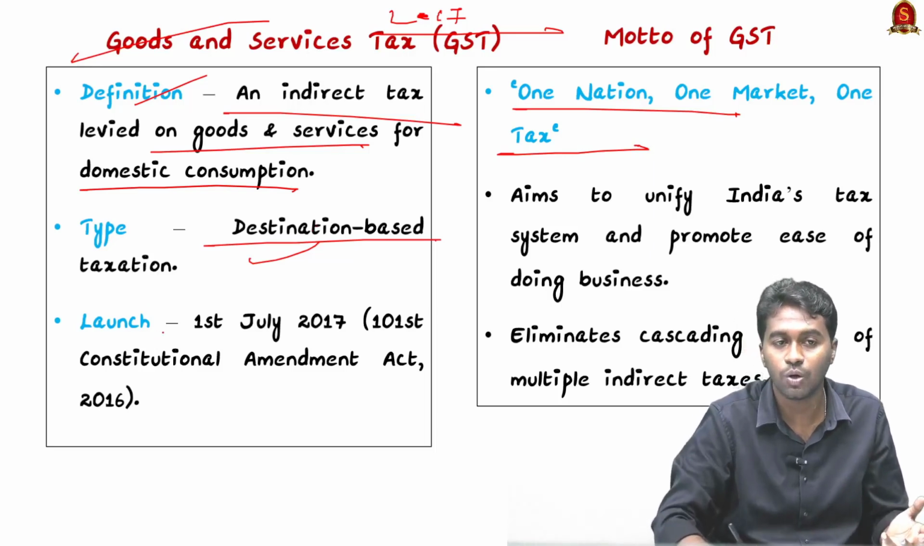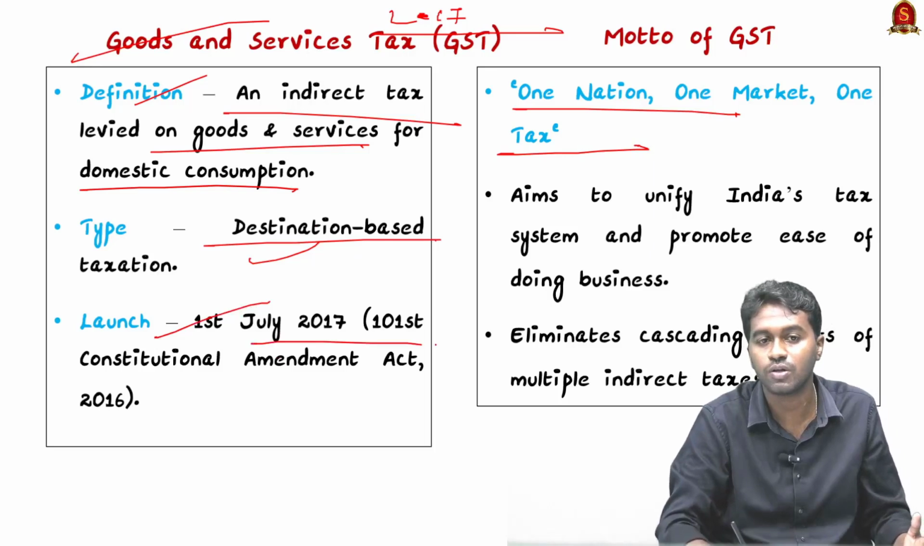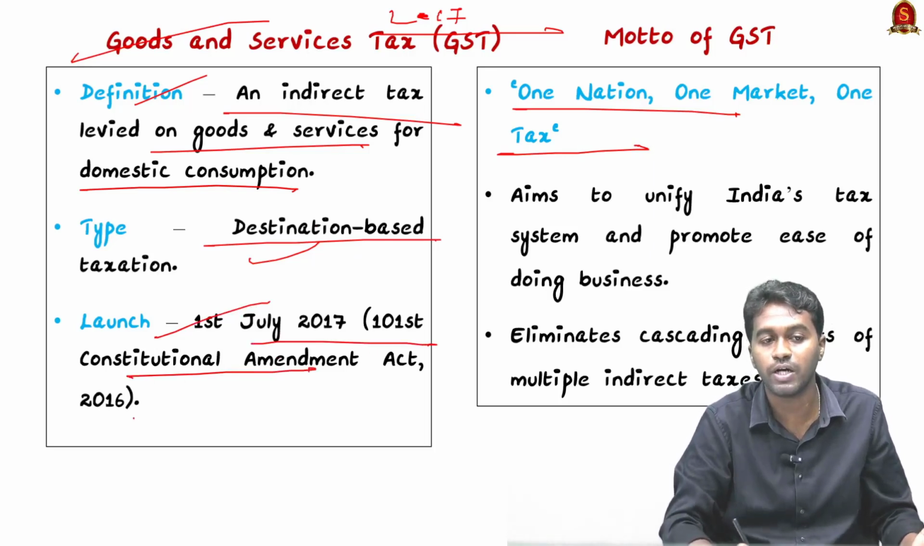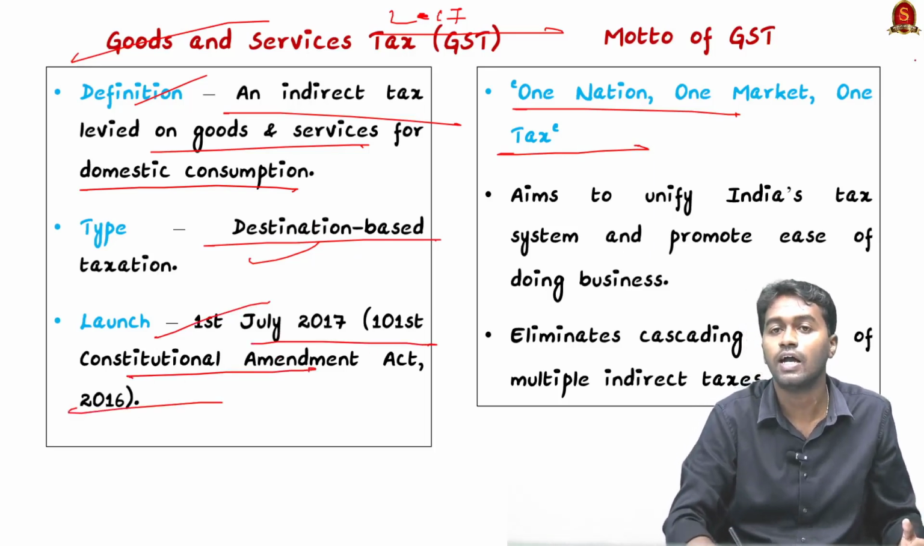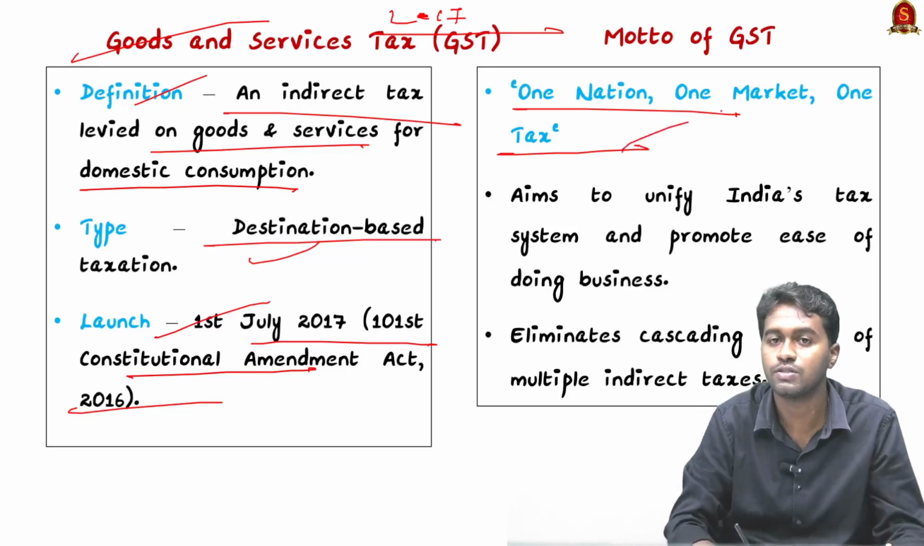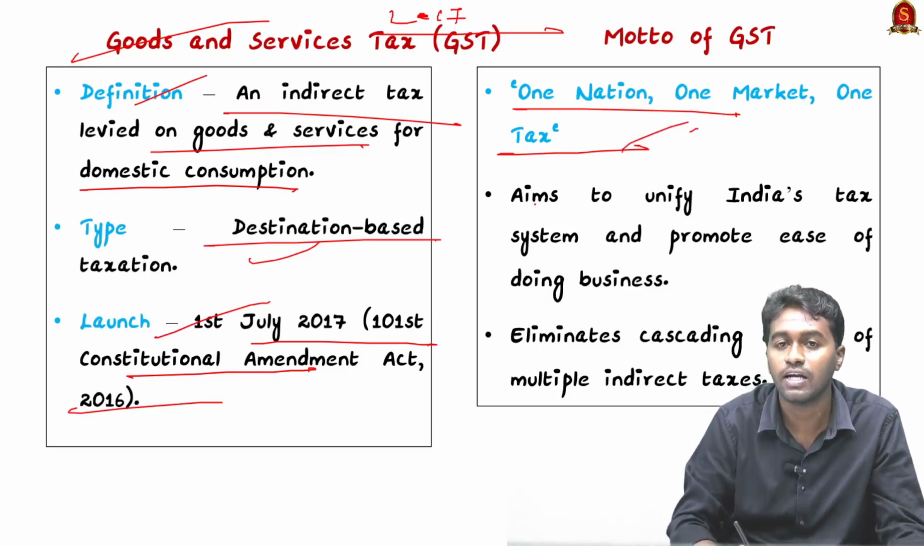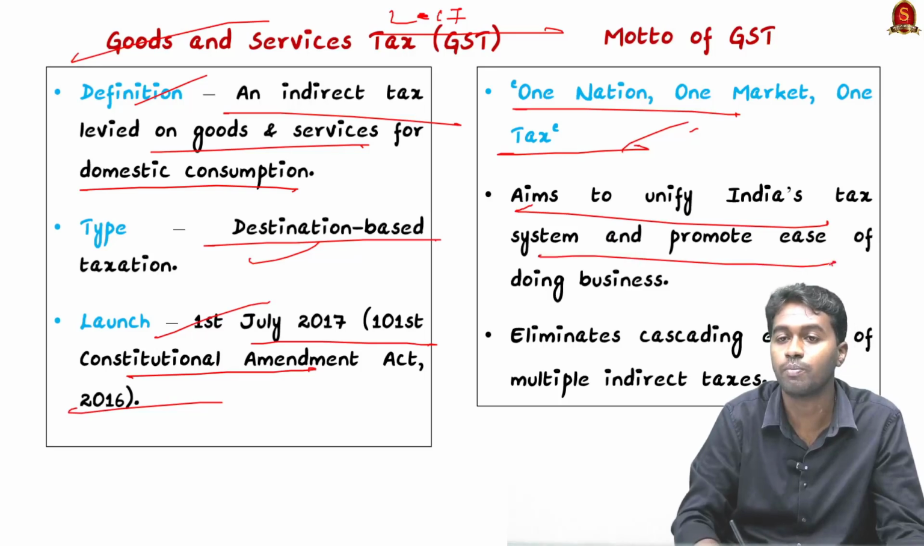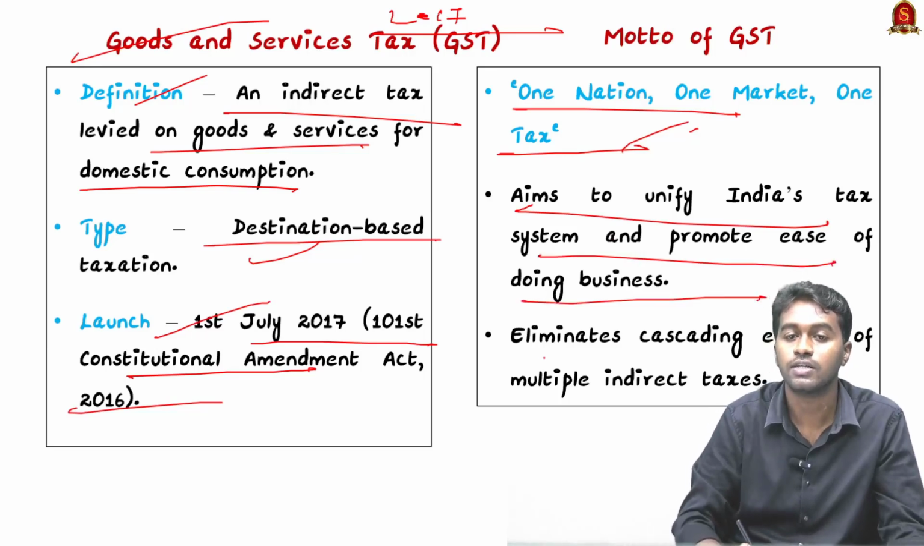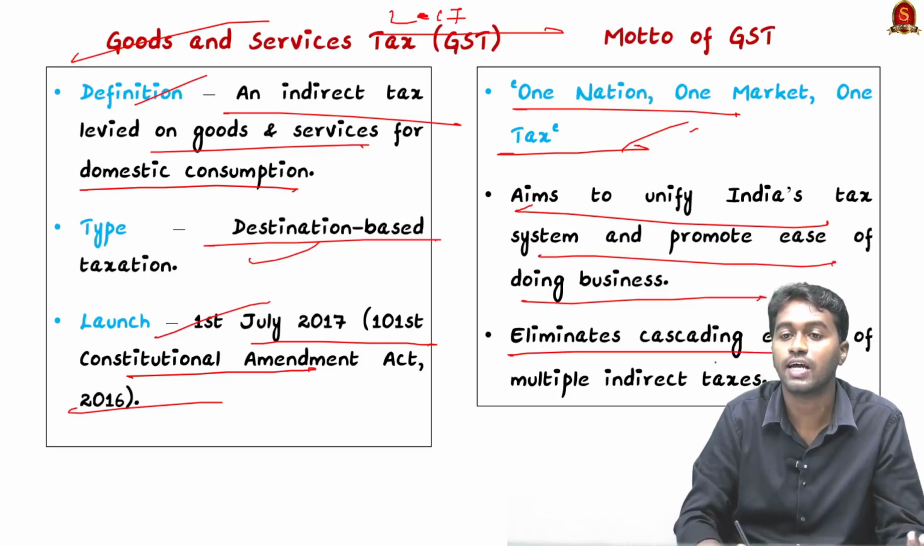And next, it was launched on 1st July 2017 through the 101st Constitutional Amendment Act of 2016. And the next is the motto of the GST, One Nation, One Market, One Tax, and it aims to unify India's tax system and promote ease of doing business. And the next, it eliminates the cascading effect of multiple indirect taxation systems.